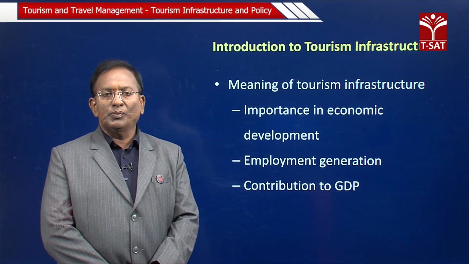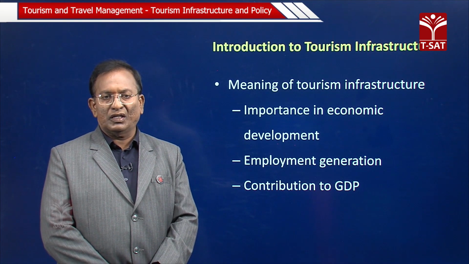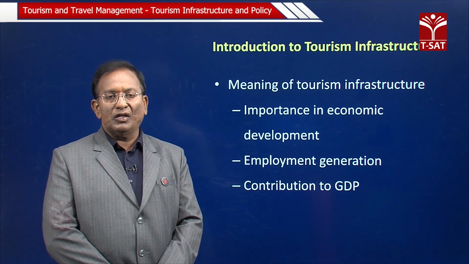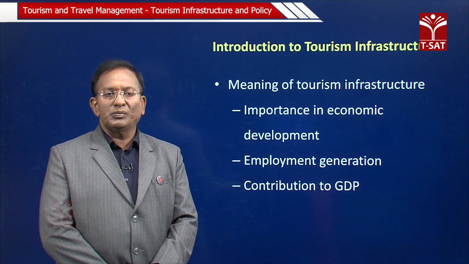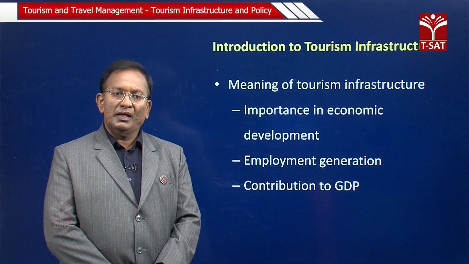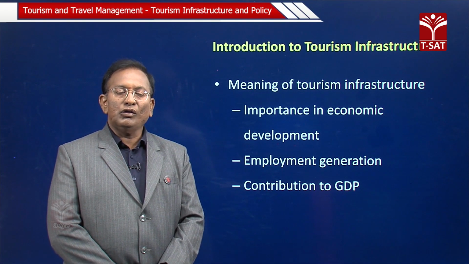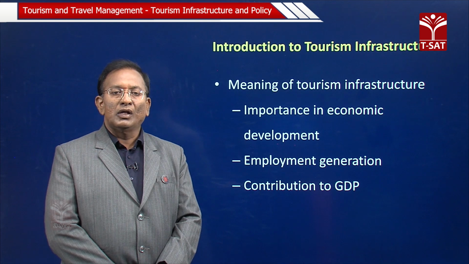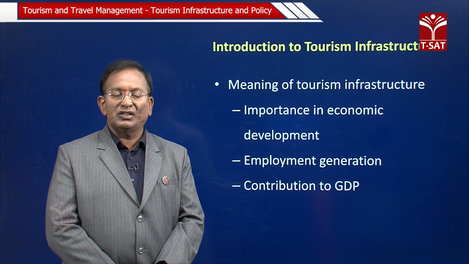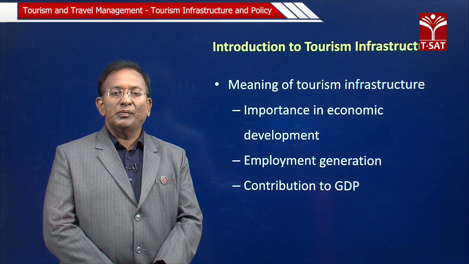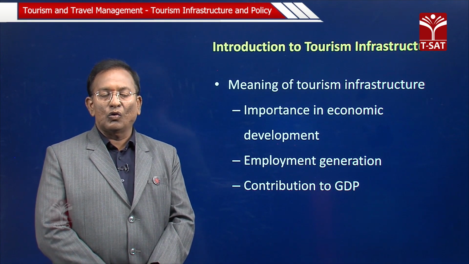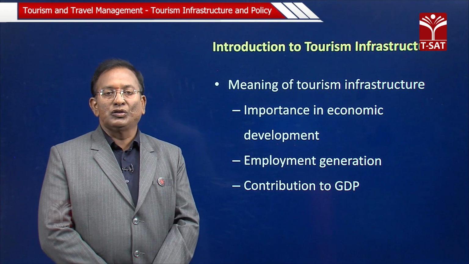When you talk about tourism infrastructure, the main important point is economic development. When infrastructure is made in different areas, either urban, suburban or rural, there is a lot of economic development, and the economic state of that country is going to flourish, and its GDP can increase globally, and it also improves infrastructure.